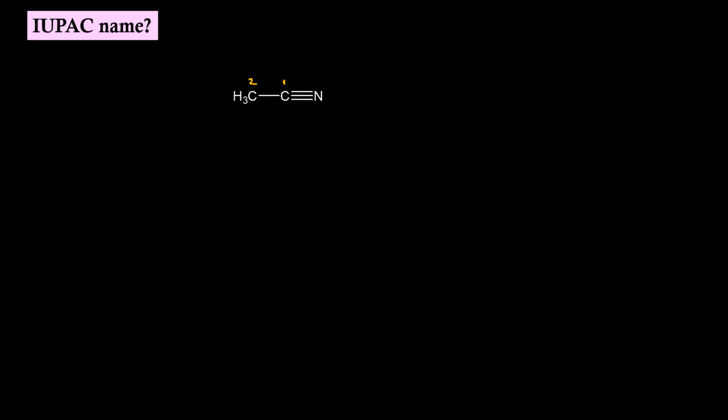So the root word is eth. Between the carbon atoms we have a single bond, so the primary suffix is ane. Secondary suffix is nitrile. Since nitrile starts with consonant N, E of the primary suffix has to be retained. IUPAC name will be ethane nitrile.